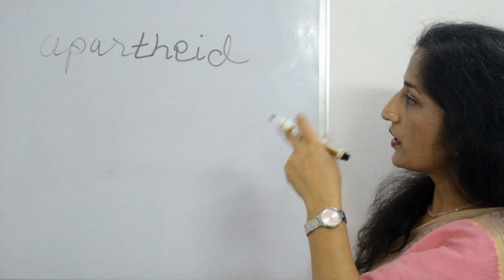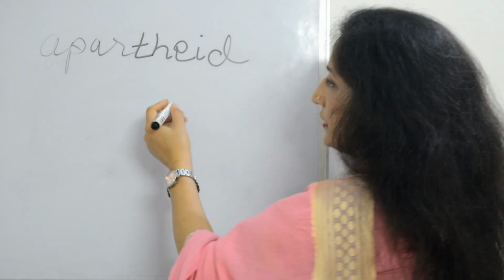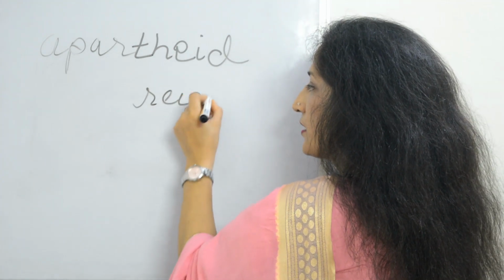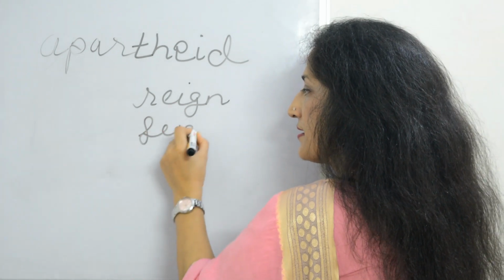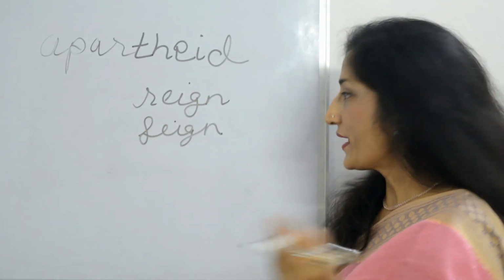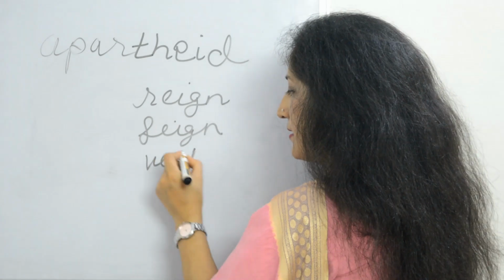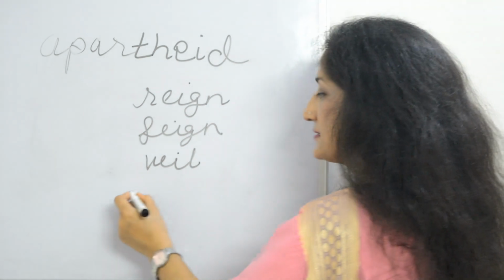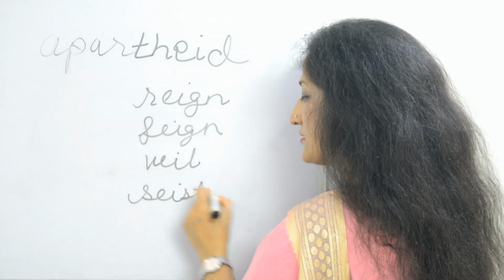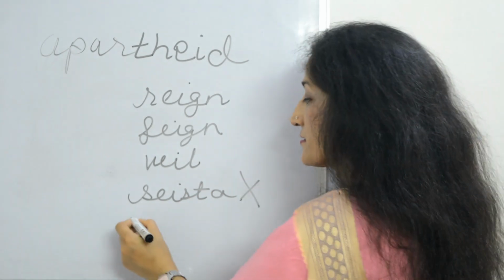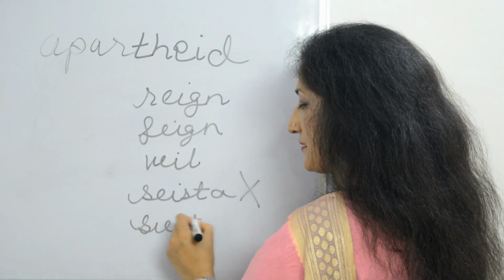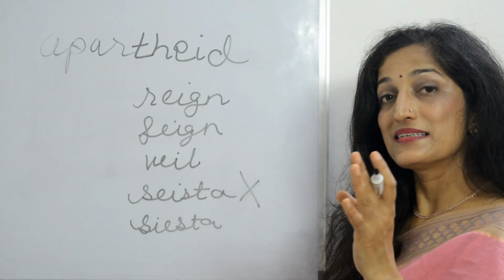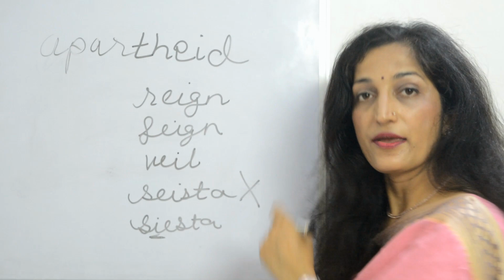In the same league are words like rain and feign, and we have whale. But for a word like siesta, if you think the spelling is the same pattern, no, this is not correct. For siesta you will have S-I-E-S-T-A, because it's not said the other way, and the stress is on the I over here, right?